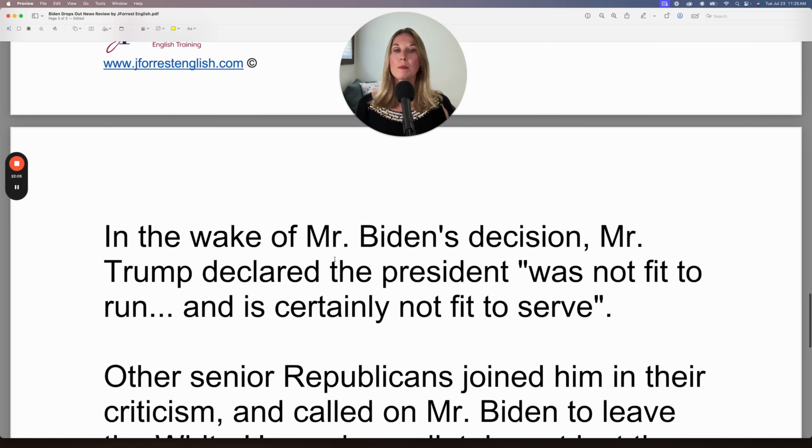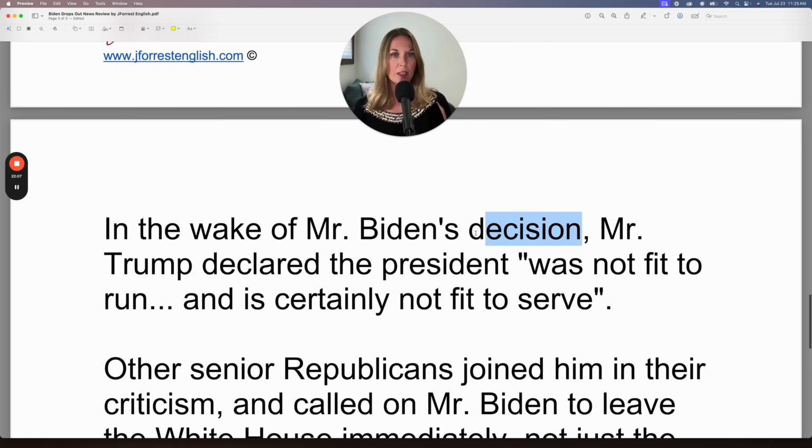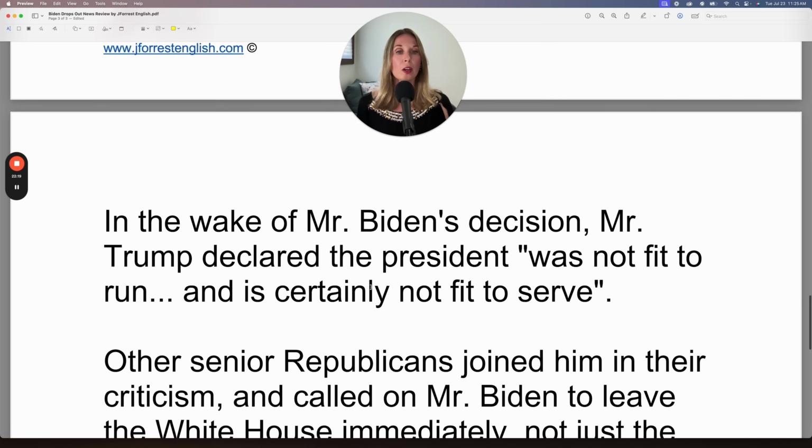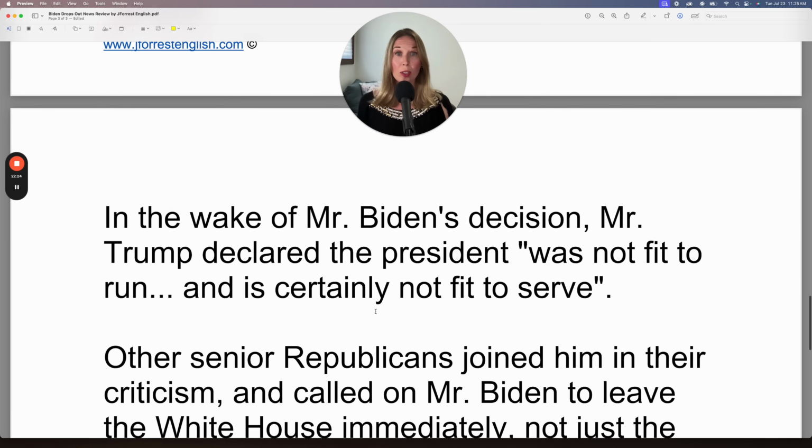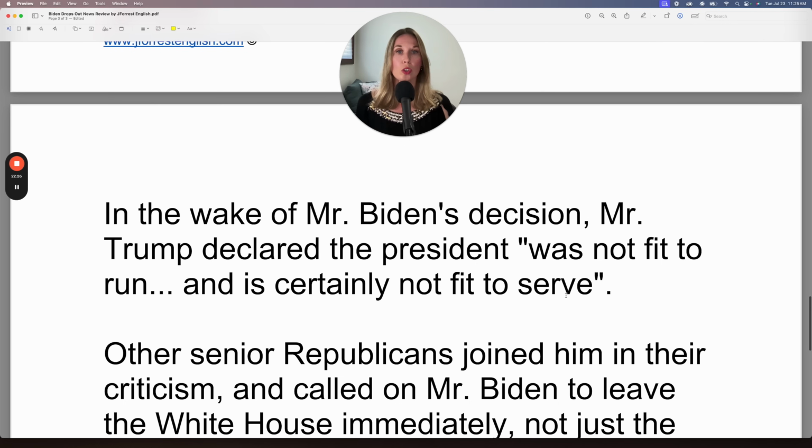In the wake of Mr. Biden's decision, what's his decision? To drop out, right? To drop out of the race, or if you don't specify the something, just to drop out. Mr. Trump declared the president was not fit to run and is certainly not fit to serve.